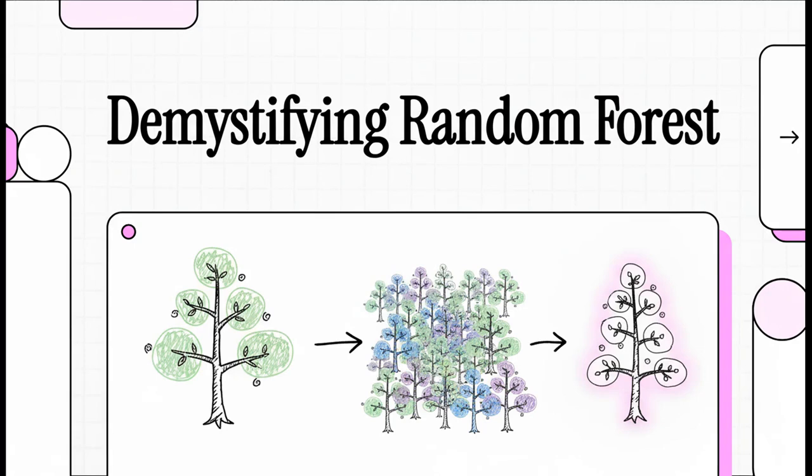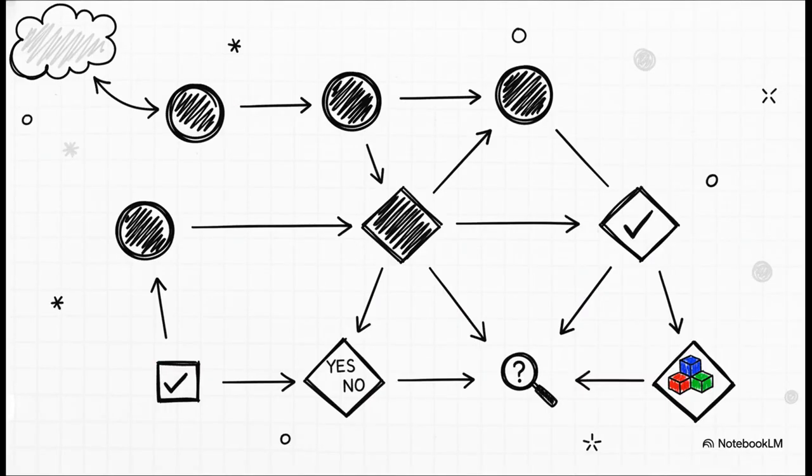So what if you could take one really simple, kind of intuitive idea, make hundreds of copies of it, and end up with one of the most powerful predictive models in all of machine learning? Well, that's pretty much the story of the random forest. It's this awesome journey from a single, easy-to-understand tree to a massive, powerful, and incredibly accurate forest. Okay, let's dive right in.